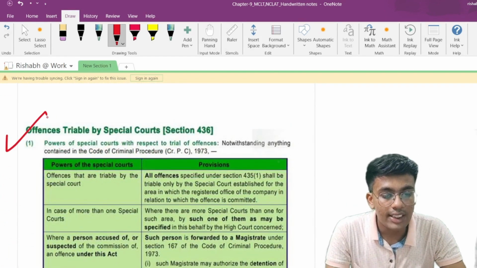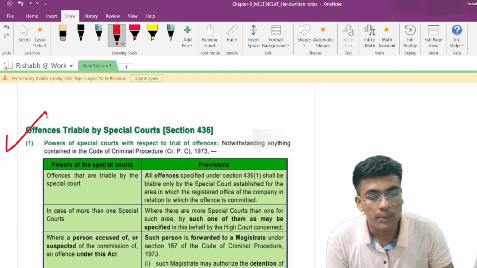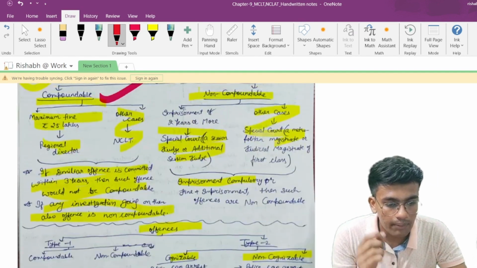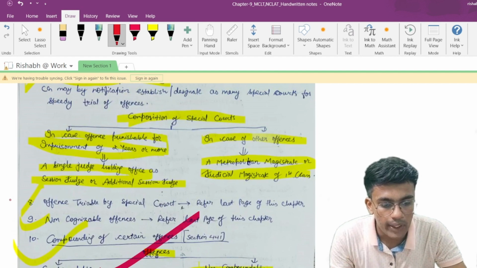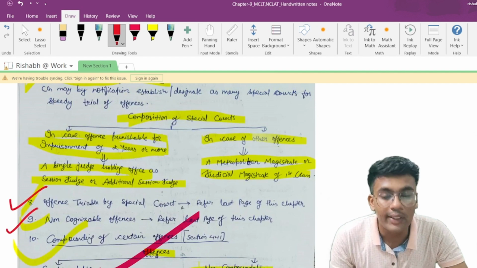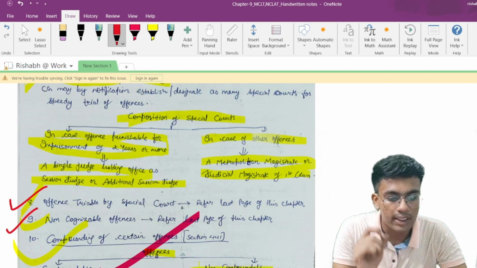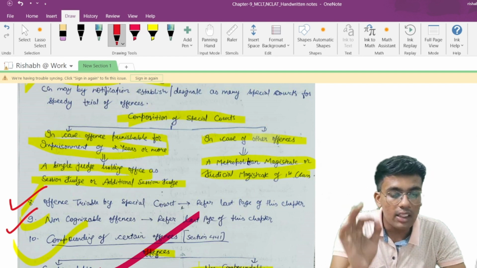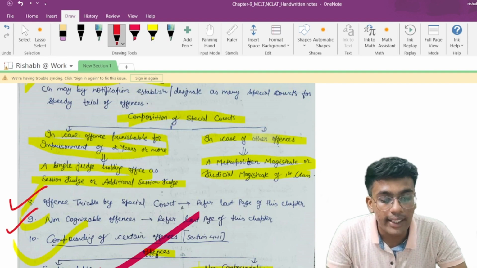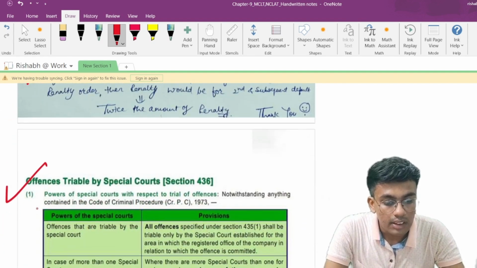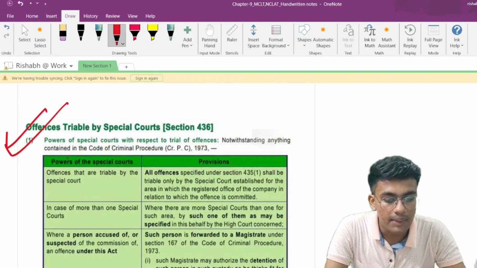Now, offences which are triable by the special courts. As you remember, we have marked certain points over here. Point number 8 and point number 9 we had to discuss. I told you that we will be discussing them at the end of the chapter. Now, let us go with those points. In case of special courts, what are the offences which are triable by the special courts?